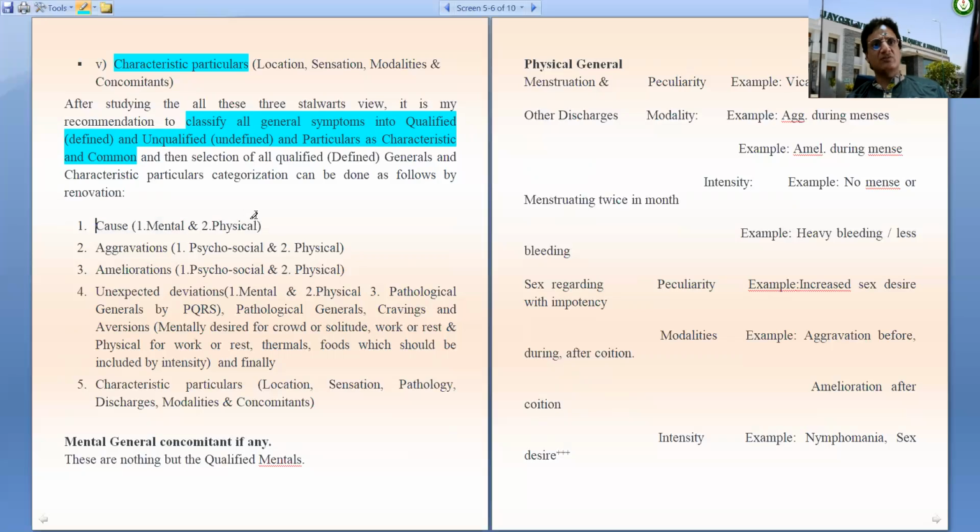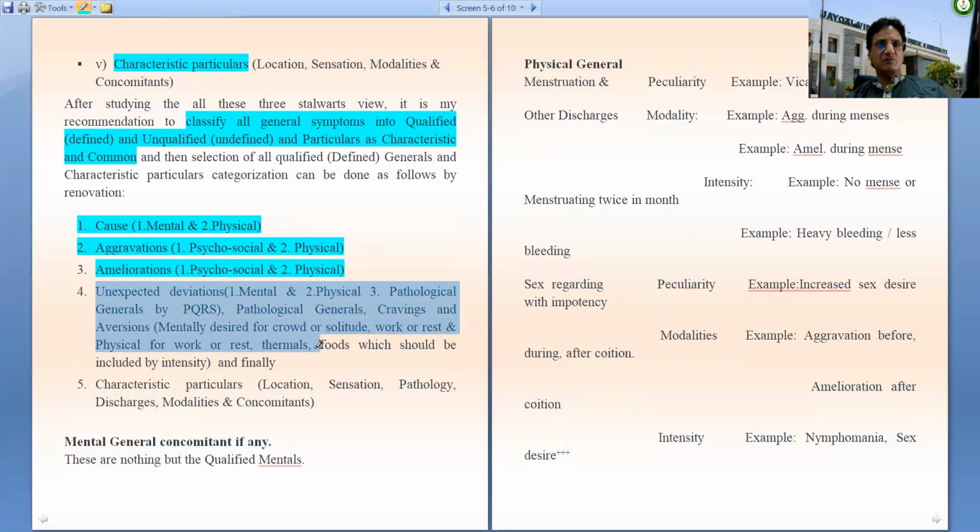We can take the cause, the mental and the physical cause, aggravation, the psychosocial and the physical aggravation, amelioration, the psychosocial and the physical amelioration, unexpected deviations like mental, physical, pathological generals by PQRS, by craving, aversions, conditional modalities, thermals, and finally, we should take characteristic particulars, that is, there must be some peculiarity in location, sensation, pathology, discharge, modality, or concomitant.